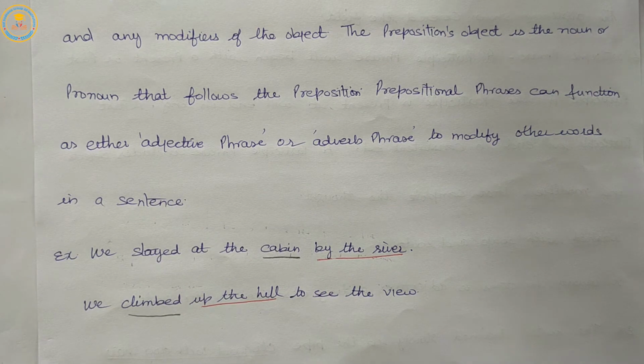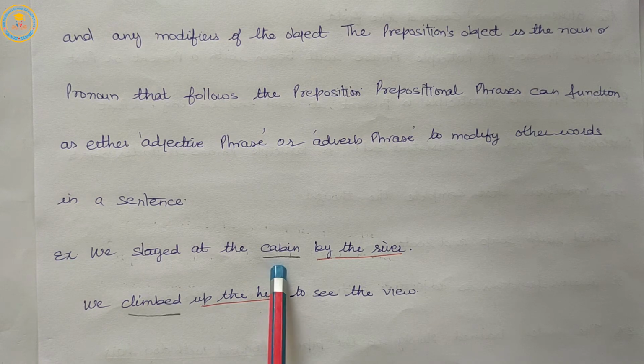So a prepositional phrase includes a preposition, its object, and any modifiers of the object. The preposition's object is the noun or pronoun that follows the preposition. Prepositional phrases can function as either an adjective phrase or an adverb phrase.